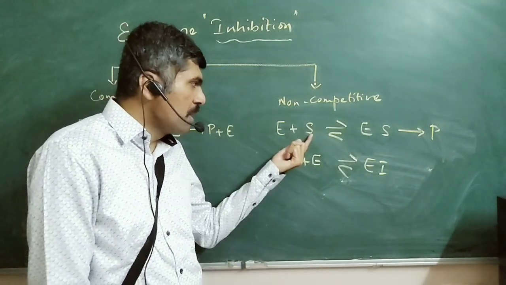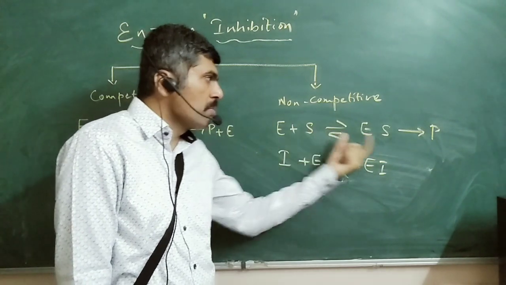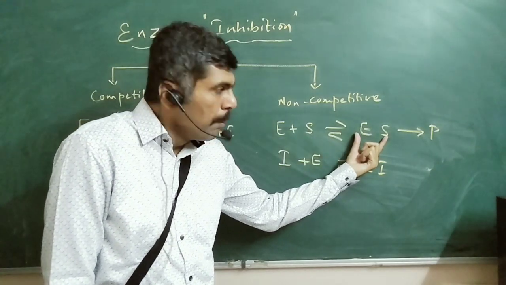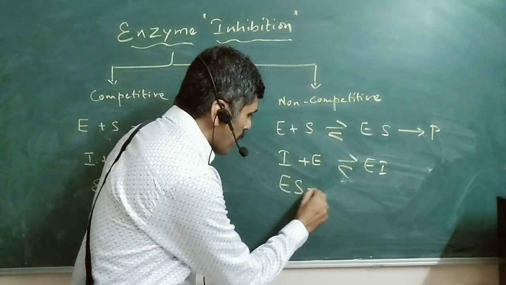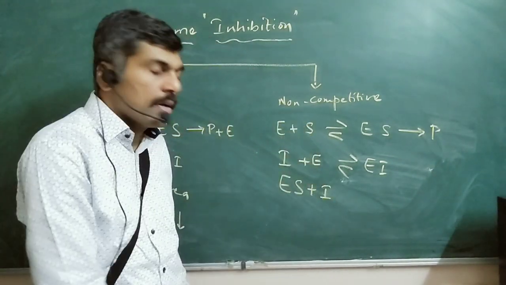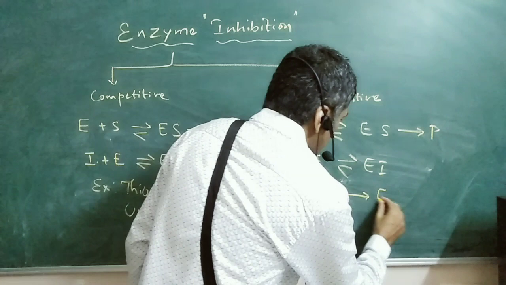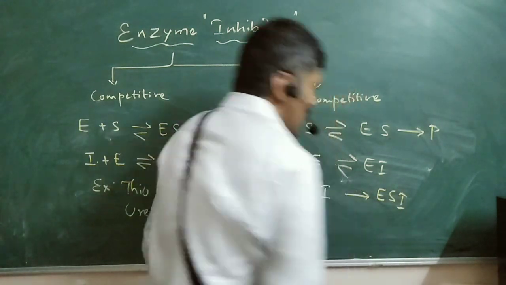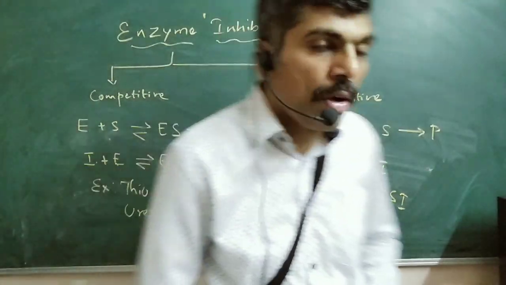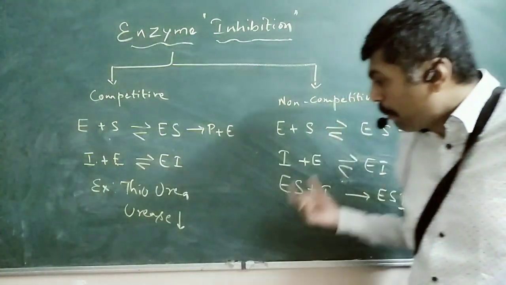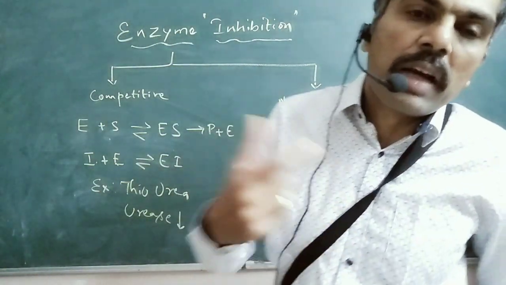Suppose the substrate binds to the enzyme and forms the enzyme substrate complex, but even before it forms the product, the enzyme substrate complex can bind to the inhibitor and form a new complex, which is the enzyme substrate inhibitor complex.